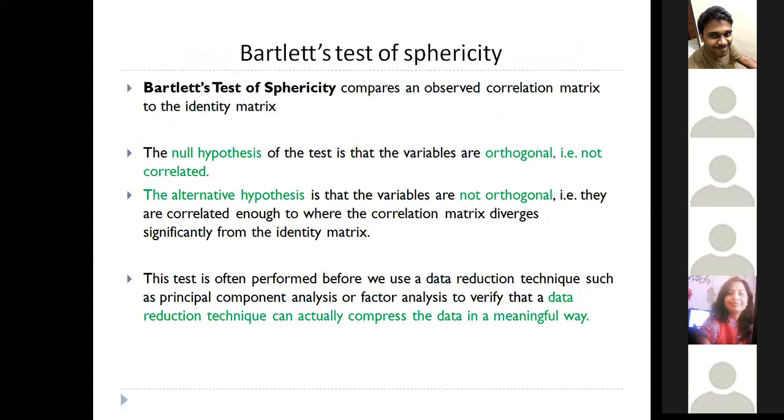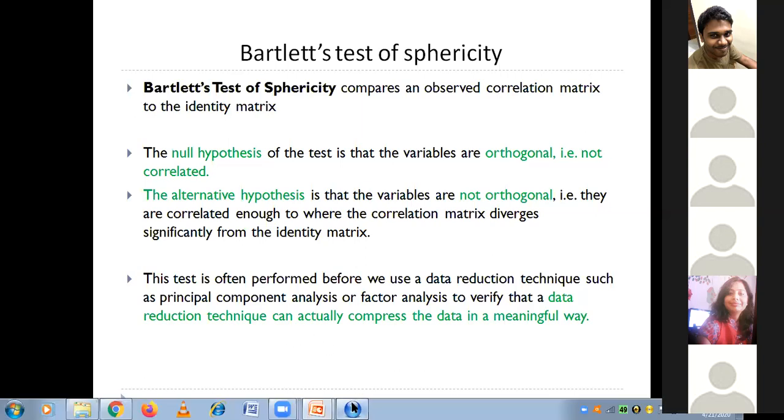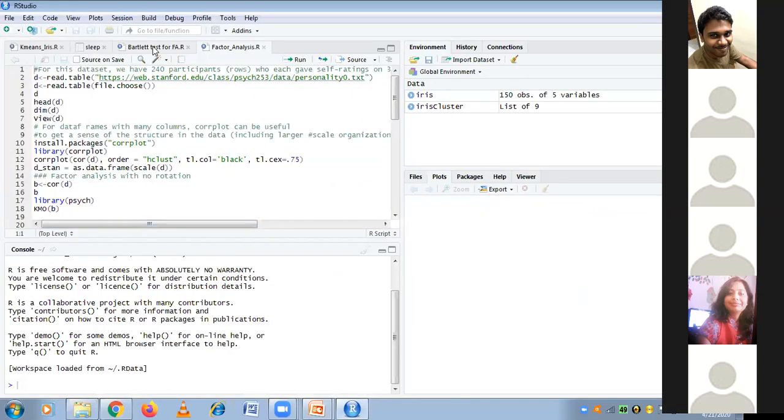So you have to perform this test by computing your correlation matrix, then passing this correlation matrix to Bartlett's test and computing the value. This can be done using R, or you can also do it manually. I'm going to show you the execution of how to do Bartlett's test. I'm going to open my R screen right now.